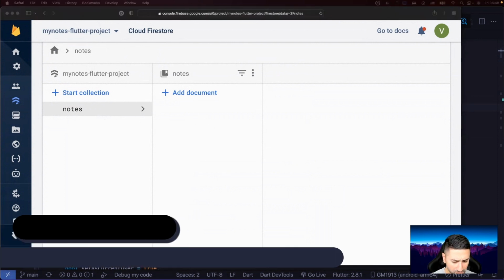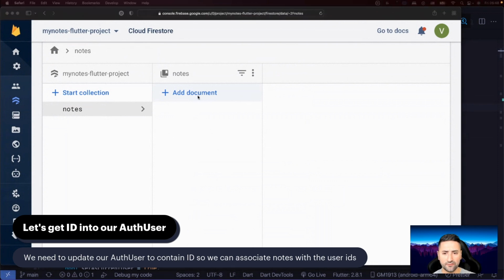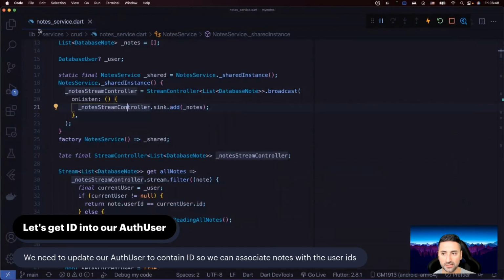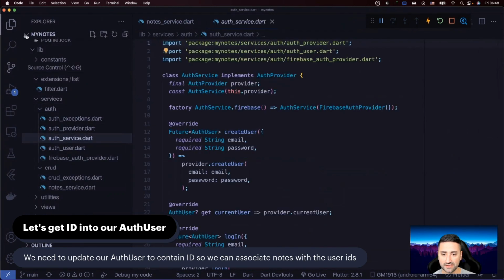As you saw, when I created this collection to begin with, I created it with a note document that had a text and a user ID field. So our goal in this chapter and going forward is to make sure that every note has a text and is actually linked to a Firebase user using that user's user ID, okay? So if we go to our application, to our auth service, let's go to auth and then auth service in here.